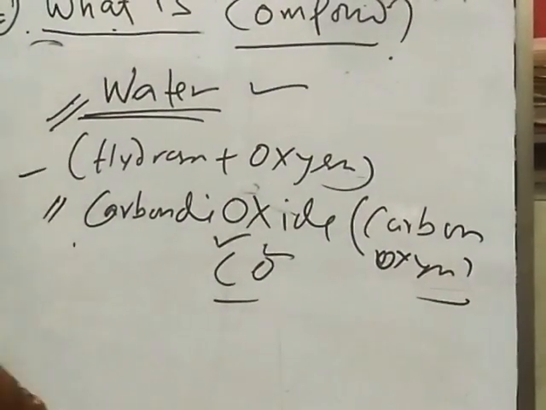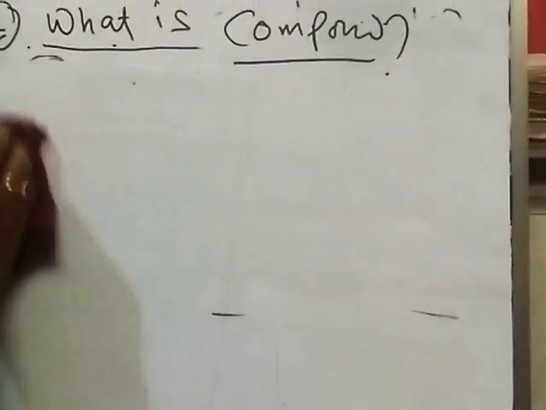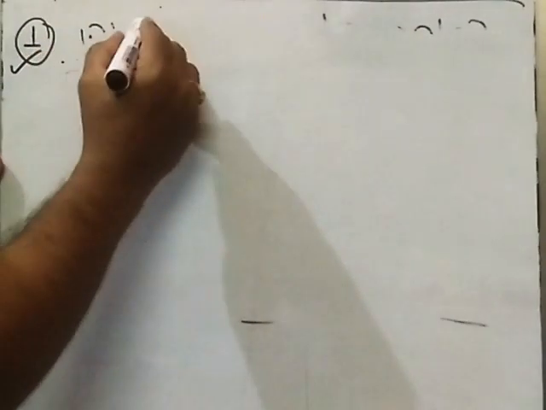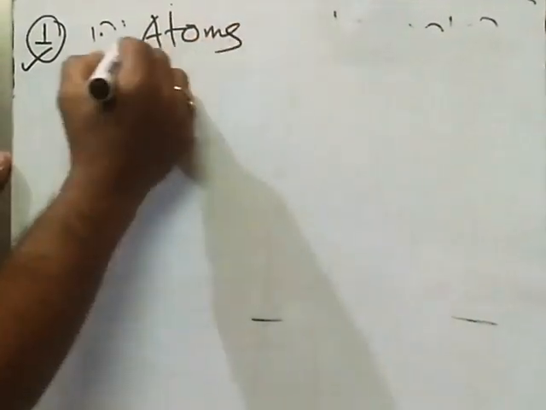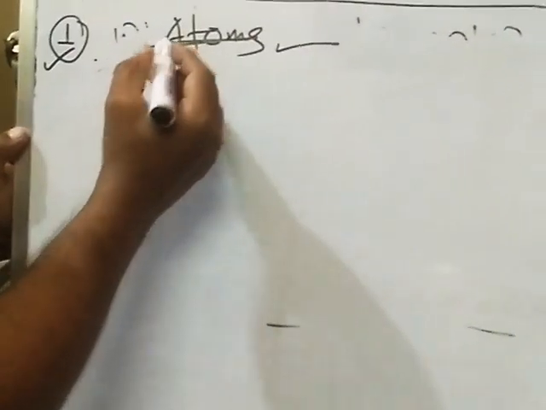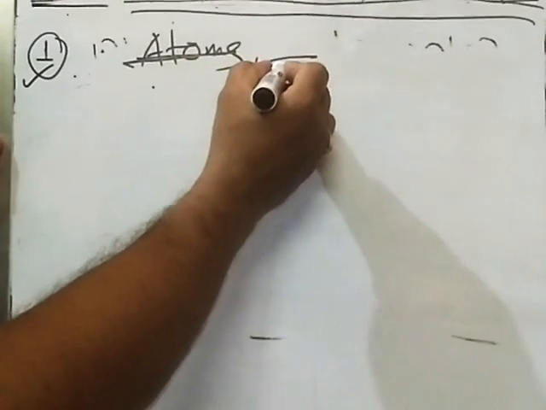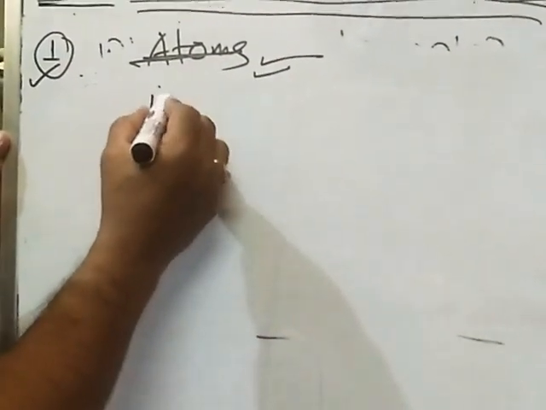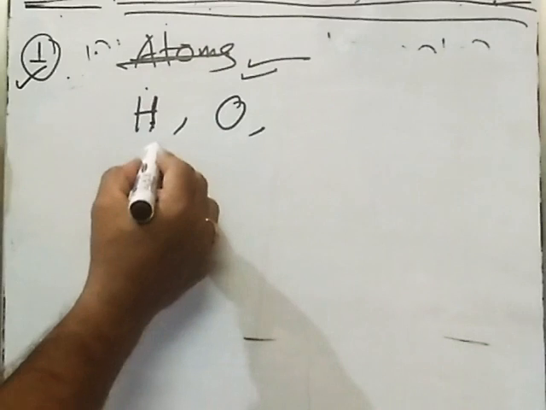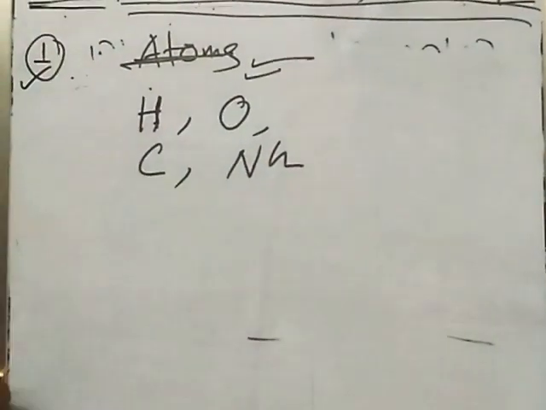Okay. Now, you should know what is atom and what is molecule. Atoms. An atom is the smallest part of an element and can take part in chemical reaction. This is hydrogen, this is oxygen, this is carbon, this is sodium. These are known as atoms.